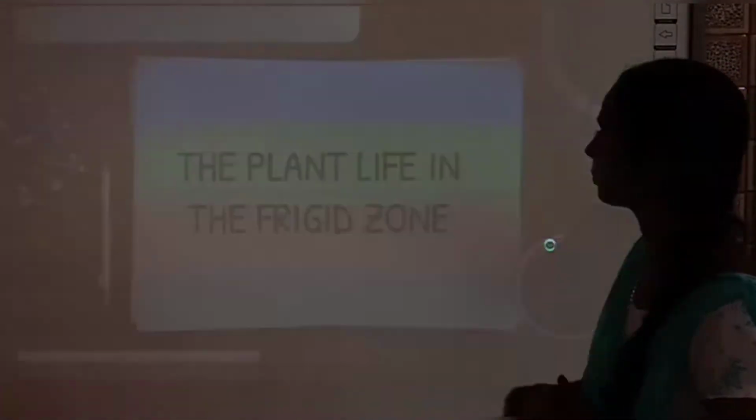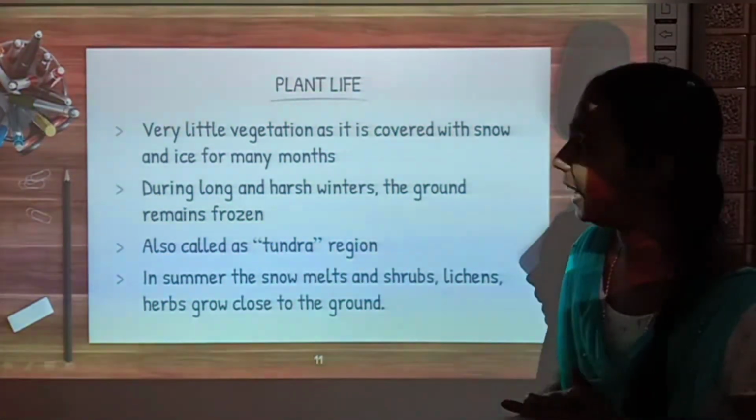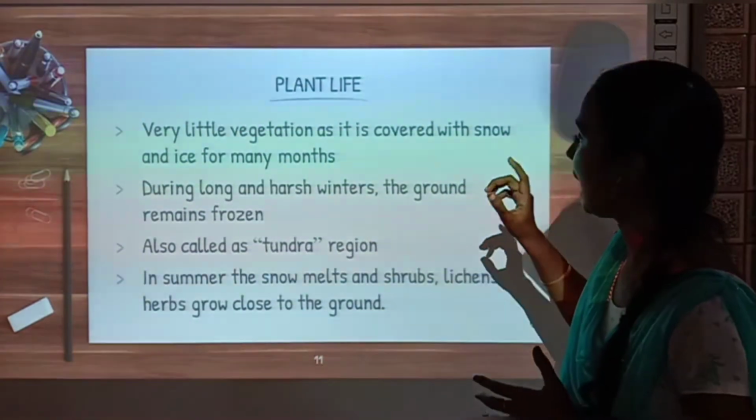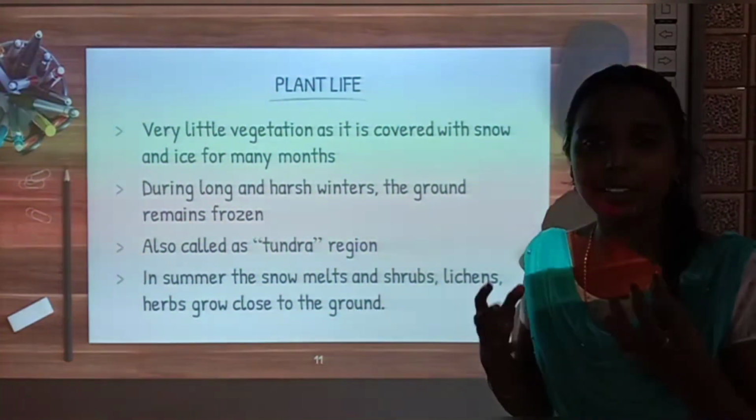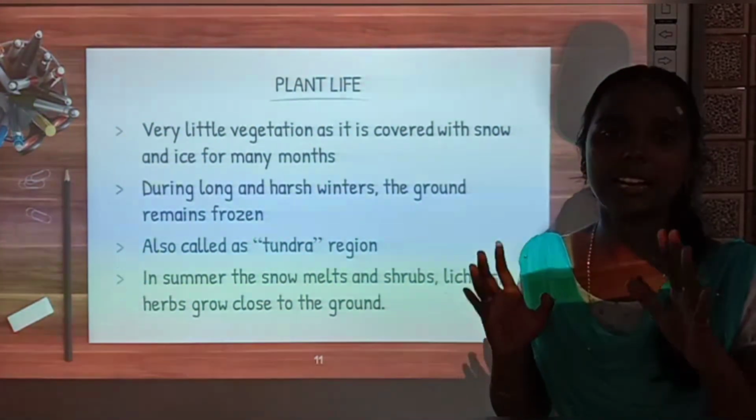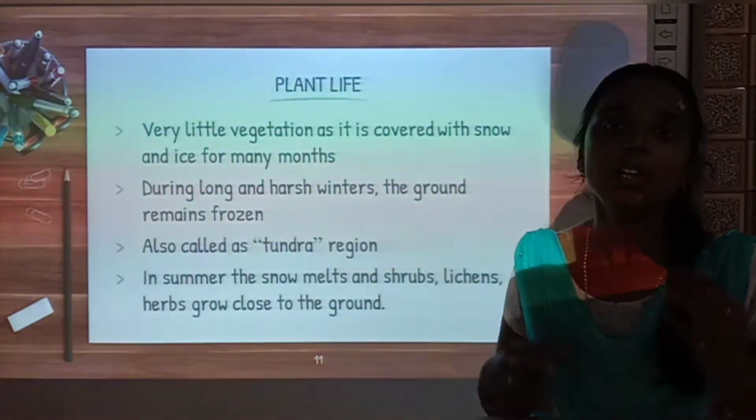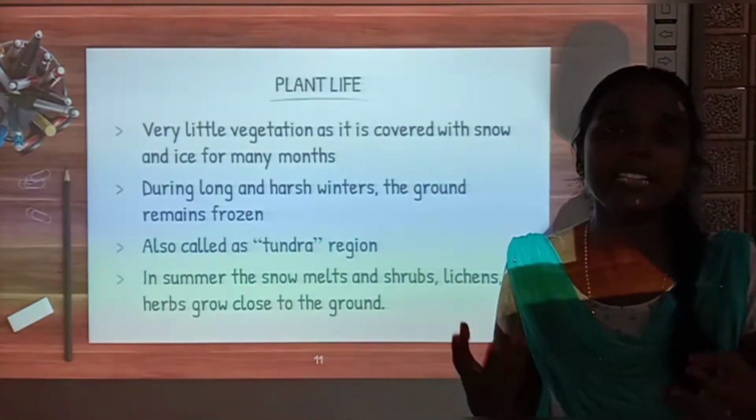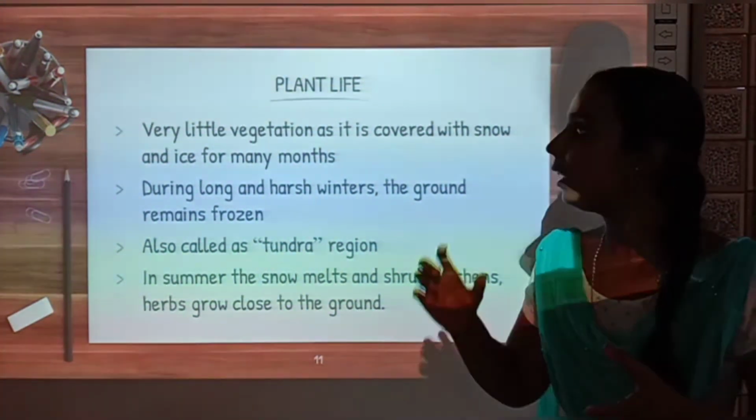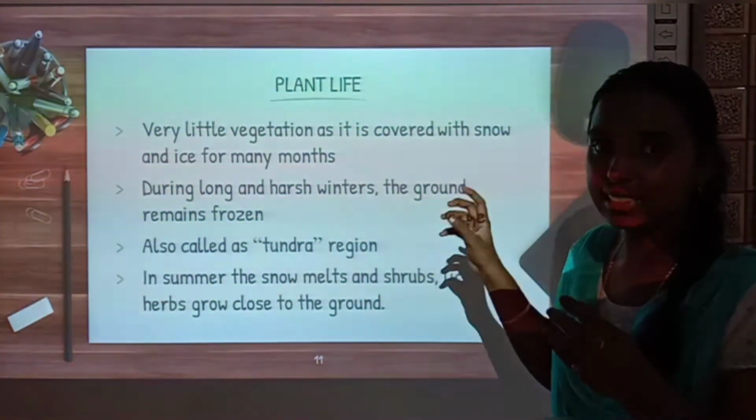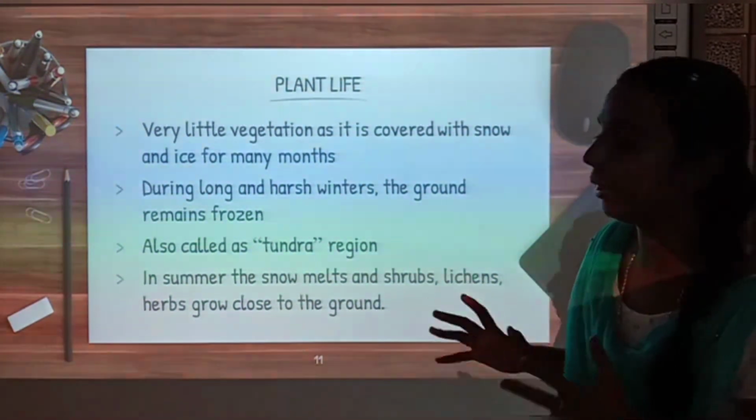How will be the plant life? Very little vegetation as it is covered with snow and ice for many months. We have seen, right, the entire place is covered with snow and ice only. If it is covered with snow and ice, is there any possibility for any plants to grow there? No, right? So very little vegetation as it is covered with snow and ice for many months.